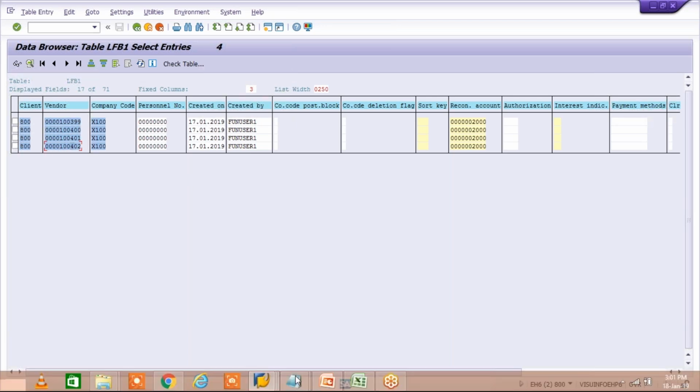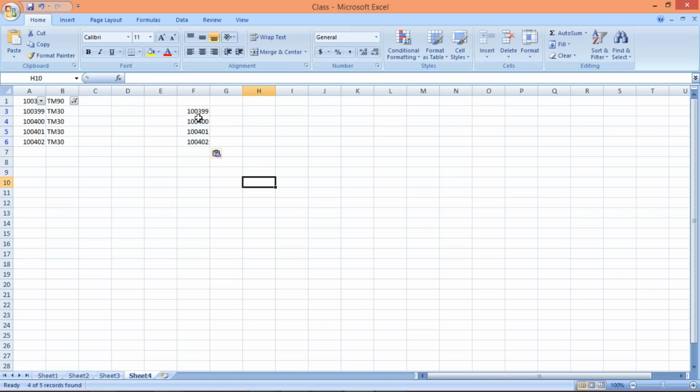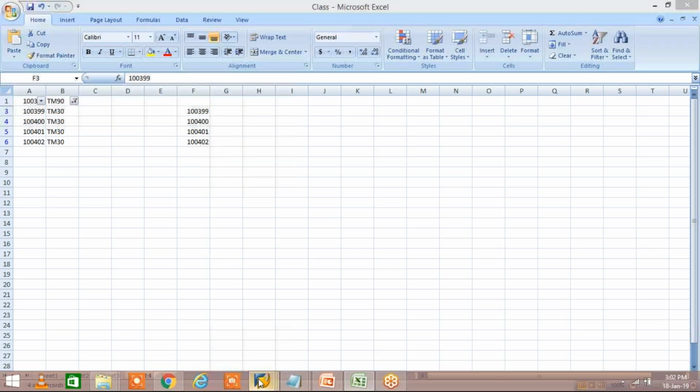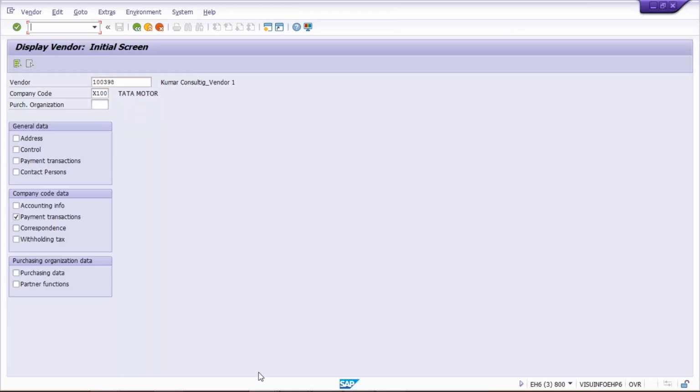It means copy. Now what is happening? Simply we are going to paste it here, right? We have pasted it here. So let's suppose we are having 4 vendors. Now let's suppose if you are having 400 vendors, simply you can copy and paste. All the 400 is going to be pasted here. Now what next? The next one is we have to make the changes.